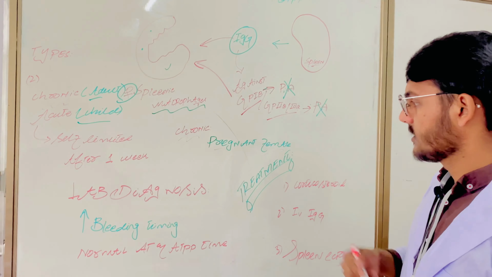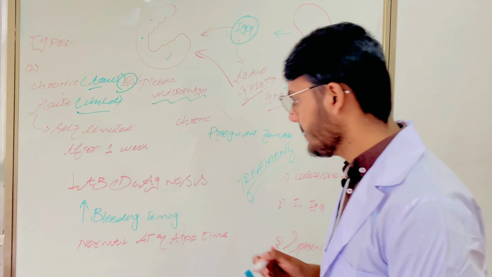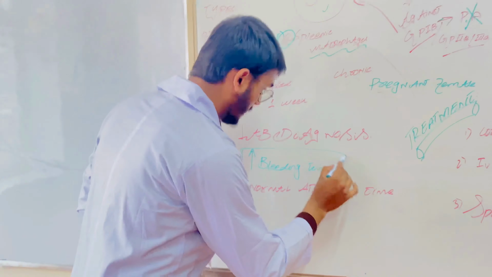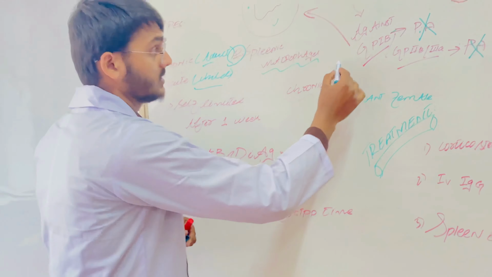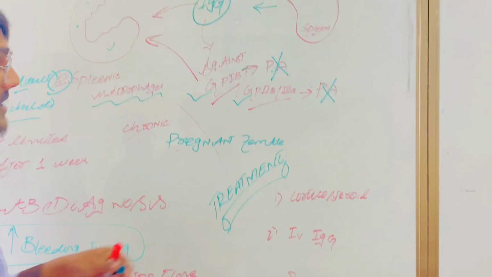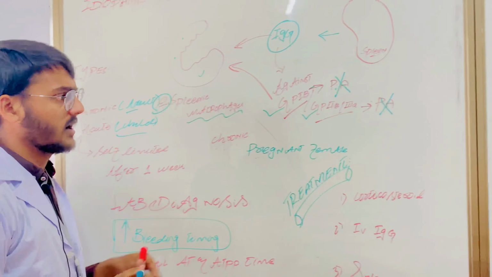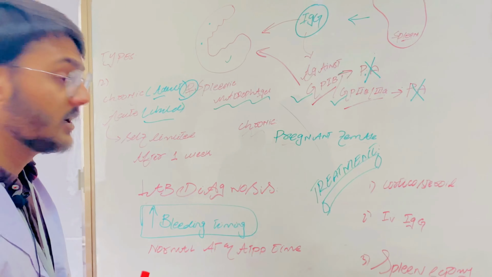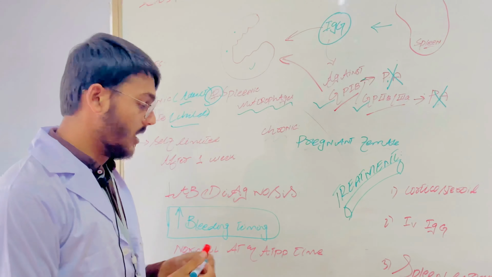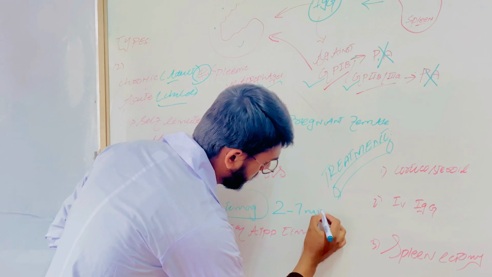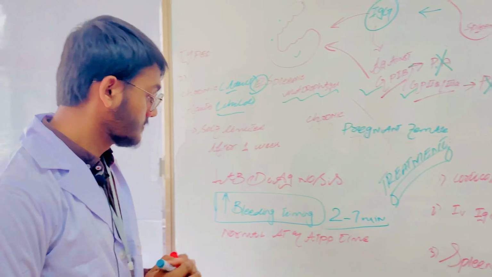Here we discuss the lab diagnosis. There is an increase in the bleeding time due to the abnormality in the GP1b and GP2b3a receptors, because platelet adhesion and aggregation do not occur properly and the bleeding cannot stop. The normal bleeding time in a healthy person is 2 to 7 minutes.